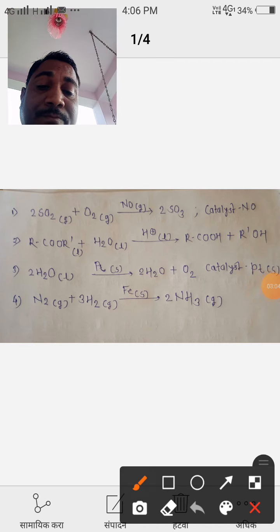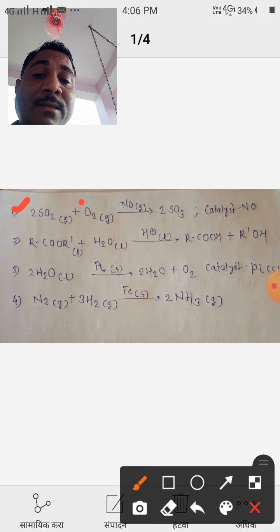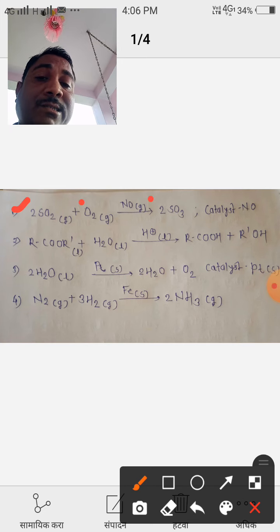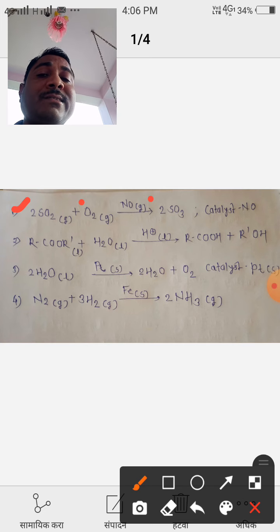That means in that reaction, reactant as well as catalyst are in the same phase. Therefore, such a type of catalysis is known as homogeneous catalysis. That means in reaction 1, homogeneous catalysis takes place.